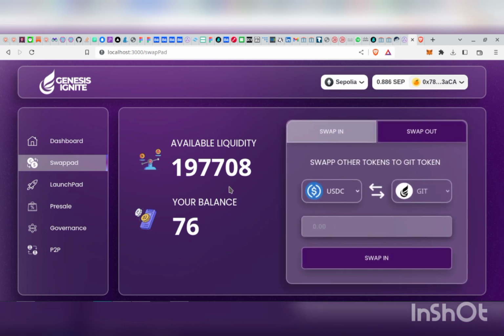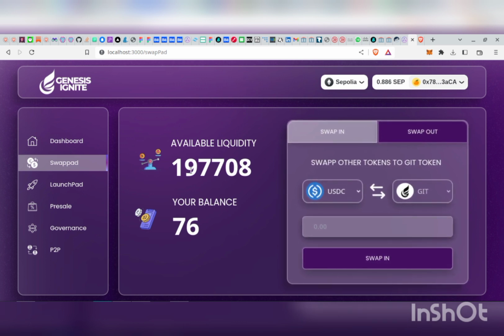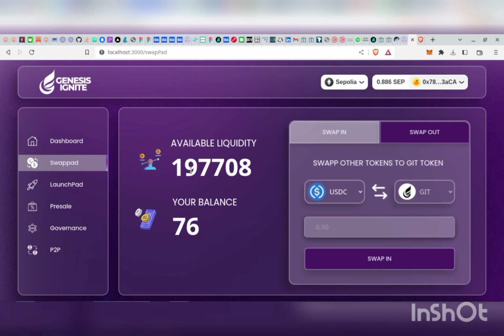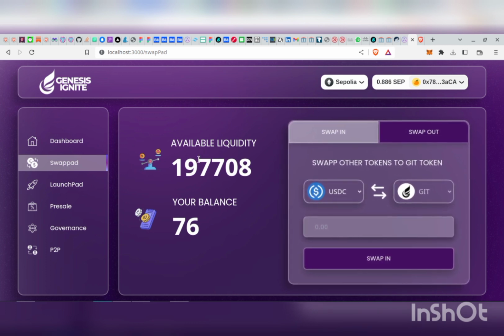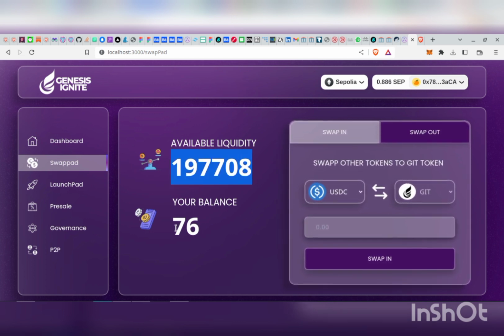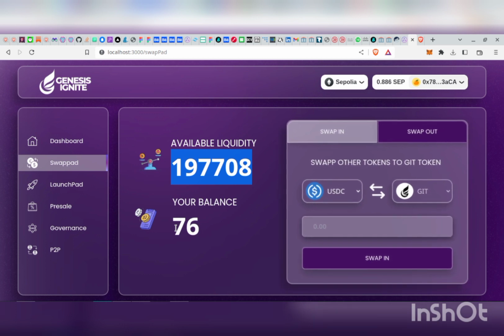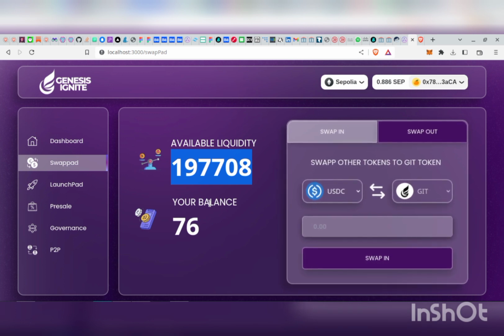So users should be paying for gas with our token. So all you need to do is, okay, if you don't have ETH, that is fine. If you don't have BNB, that is fine. If you have USDC, good. If you have DAI, good. All you need to do is come to our platform and swap your token for our GIT token. Then we'll charge you for your gas from our GIT token. So users with any token that is supported by our system can interact with our system without necessarily having ETH. That's one of the reasons why we developed this swap system, for users to convert their native token or their other tokens to our own token.